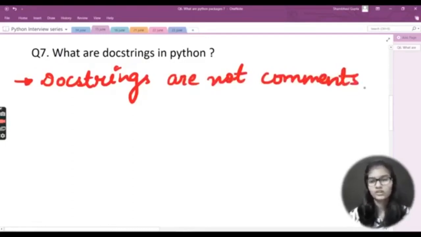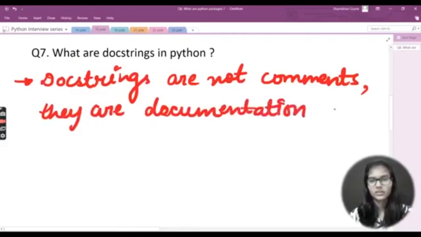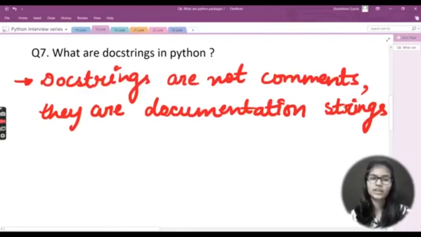So what are actually docstrings? You can call them documentation strings. Documentation, you all understand, right? Documentation consists of all the write-up and all the things of that particular topic which you are talking about. So docstrings are a kind of documentation string. From the name as well, you can understand. Doc is the short form used for documentation, and strings is already written. So these are the documentation strings.